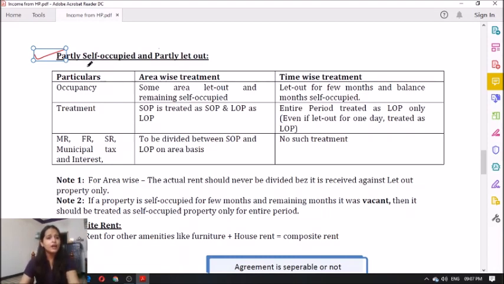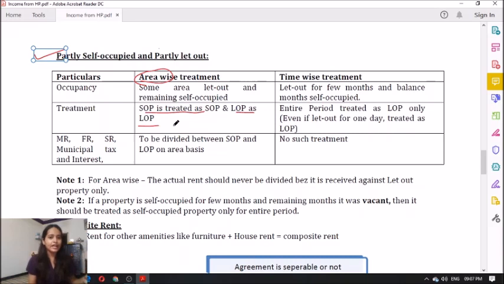Now the first one is partly self-occupied and partly let out on the basis of area, which means the first floor is self-occupied, the second floor is let out, or vice versa. It can be anything. In such a case, what will happen? The tax treatment shall be that the self-occupied part will be treated as self-occupied and the let out part will be treated as a let out property only, which means the first floor will be treated as a self-occupied property, the second floor will be treated as a let out property. Both will be treated separately and tax shall be calculated accordingly. Clear?